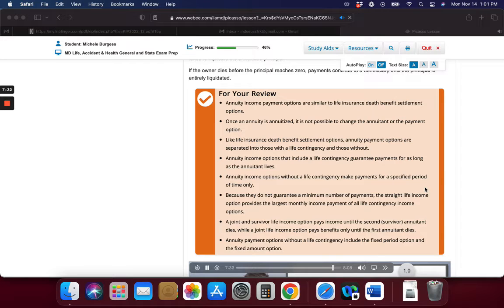Because they do not guarantee a minimum number of payments, the straight life income option provides the largest monthly income payment of all life contingency income options. A joint and survivor life income option pays income until the second, survivor, annuitant dies, while a joint life income option pays benefits only until the first annuitant dies. Annuity payment options without a life contingency include the fixed period option and the fixed amount option.